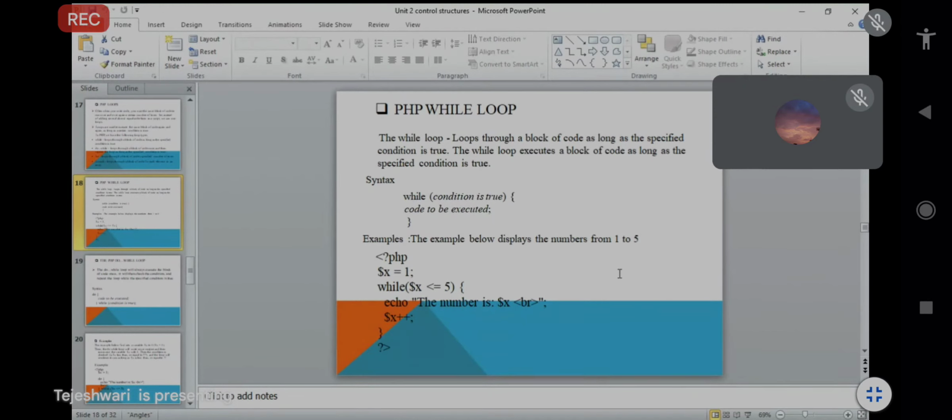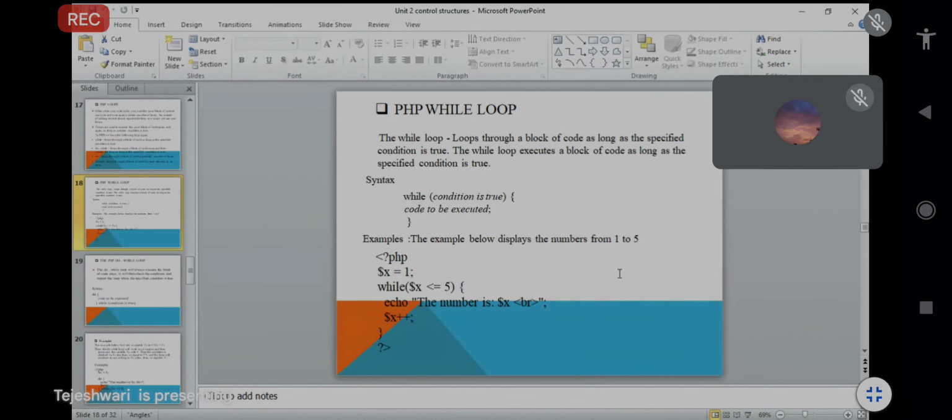Now control goes again, and dollar $x plus plus means your x will become 2, because you already given that x plus plus. If there is x minus minus, then that will be decremented. If it is given as dollar $x plus plus, it is incremented. So that's why dollar $x is equal to 1, and now x will become 2. Now check the condition again. So while, now your dollar $x value has become 2.